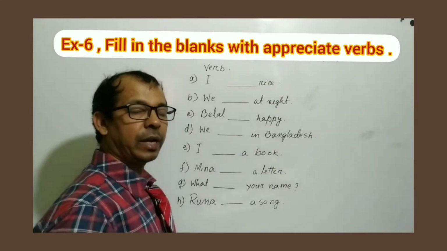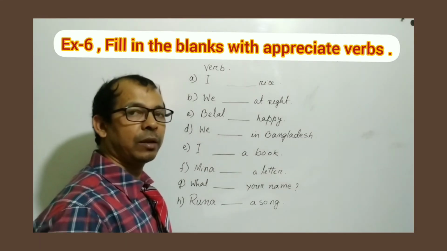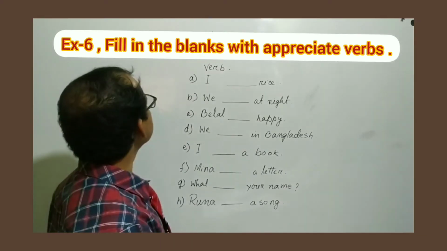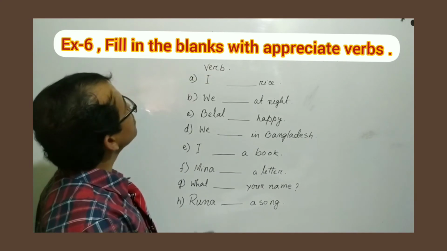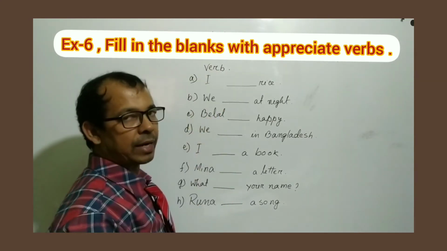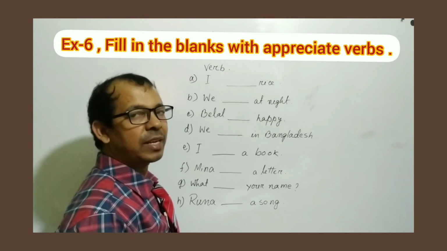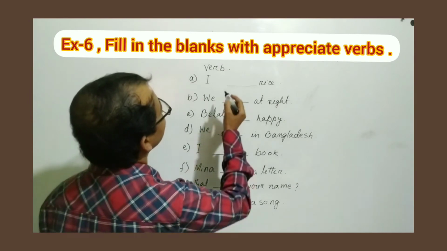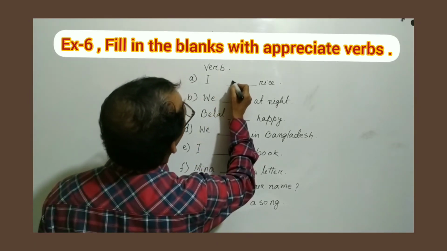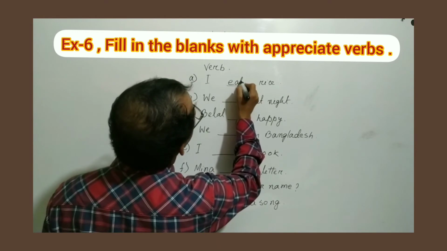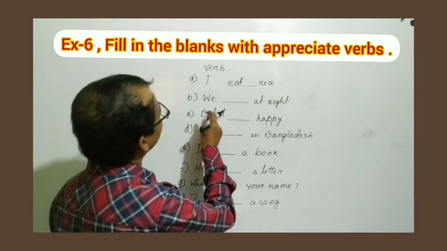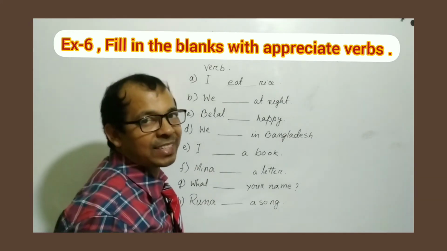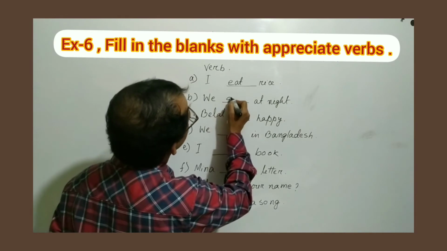Okay, my dear student. Now we will fill in the blanks with appropriate verbs from exercise 6, page 21. So here you can see I dash rice. Can you tell me what verbs can we write here? Yes, my dear student, I dash rice. Okay, so here we can write I eat rice. Second one, we dash at night. What do you do at night? Yes, we sleep.